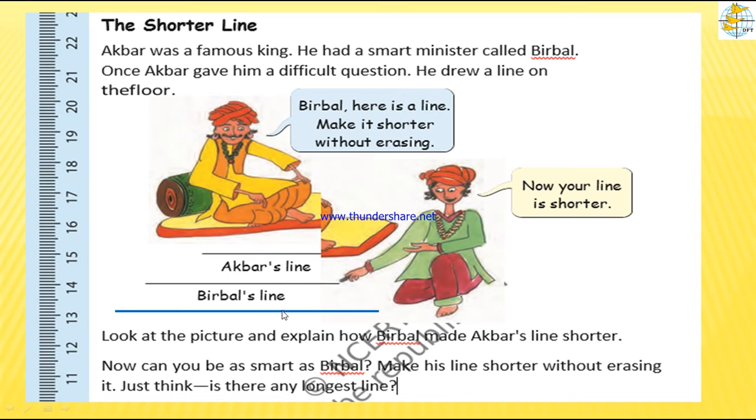Without touching Birbal's line, you are drawing another line. By drawing this longer line, Birbal's line became shorter. So just think, is there any longest line? Now 1, 2, 3: Akbar's line, Birbal's line and your line. Among these three lines, which is the longest? Yours only. So your line is the longest line.